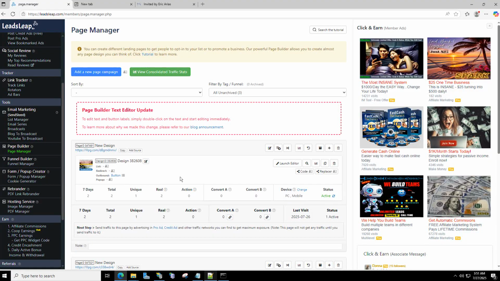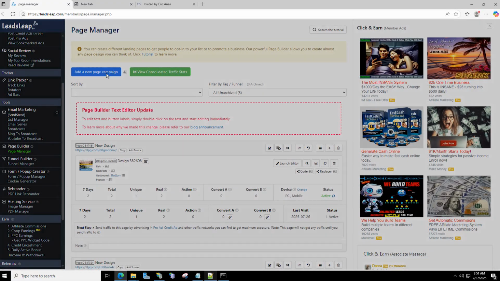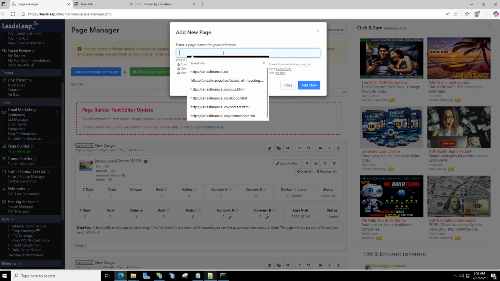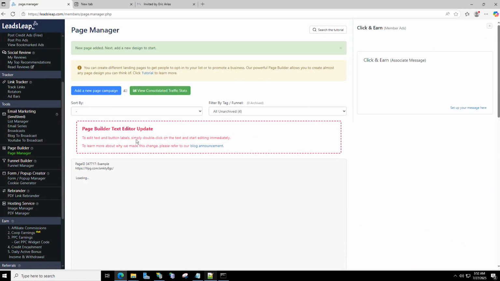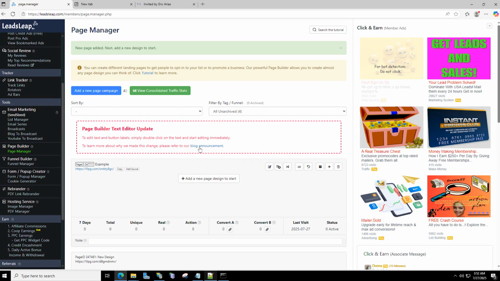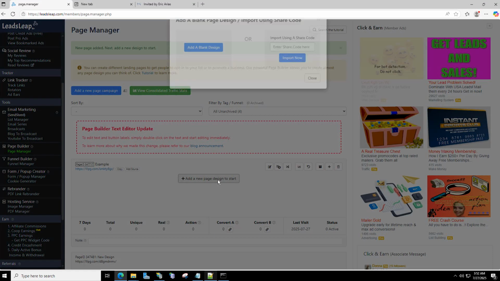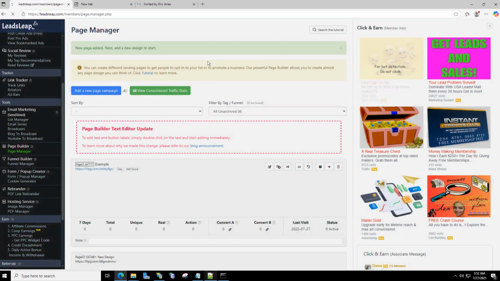So within Page Builder and Page Manager, I'll go ahead and click Add a New Page Campaign. From there, I'll just call it Example in my case. Click Add Now. And now I'm going to click Add a New Page Design to start. Add a blank design.